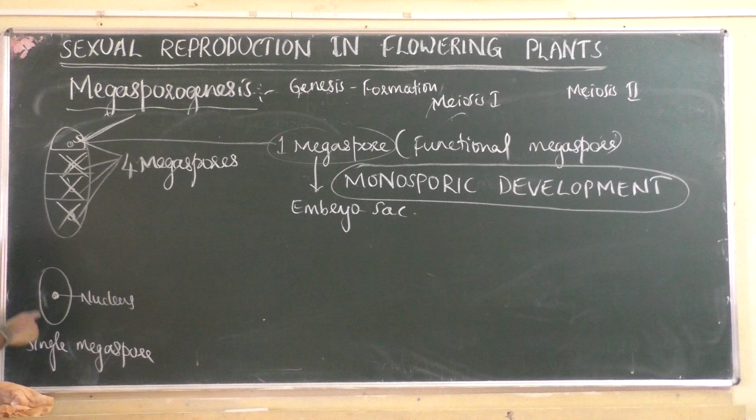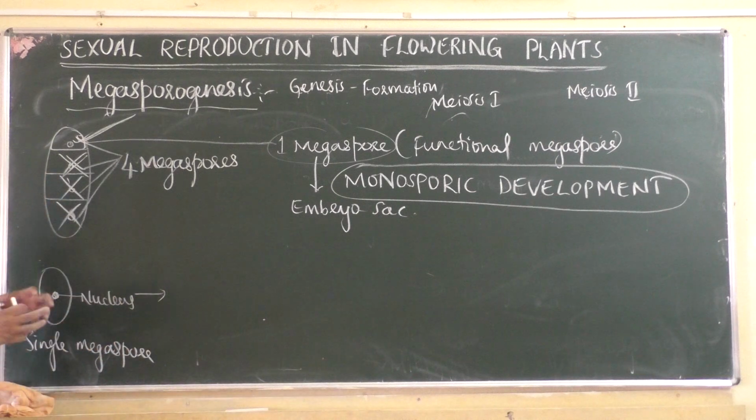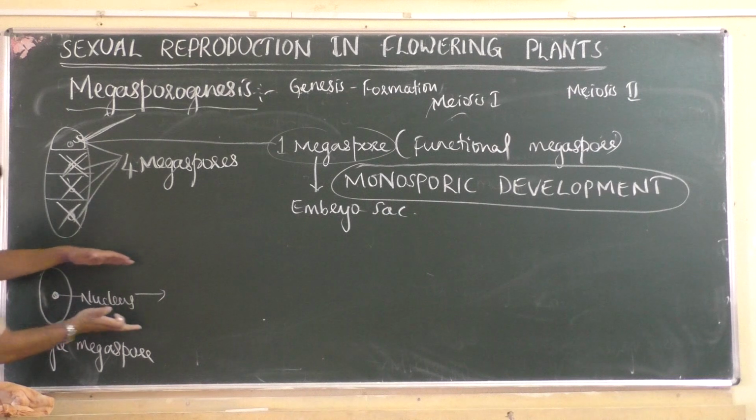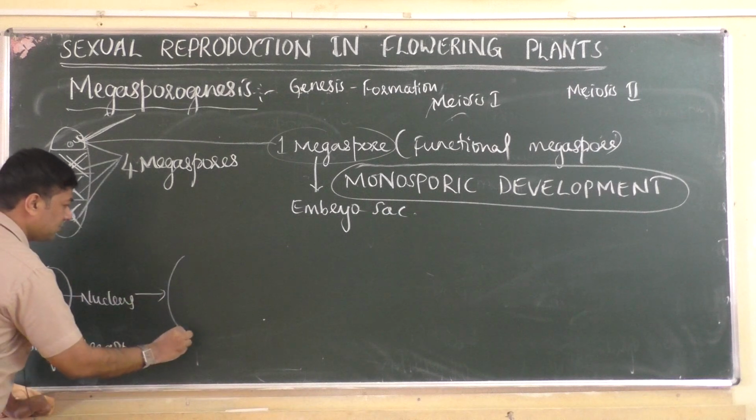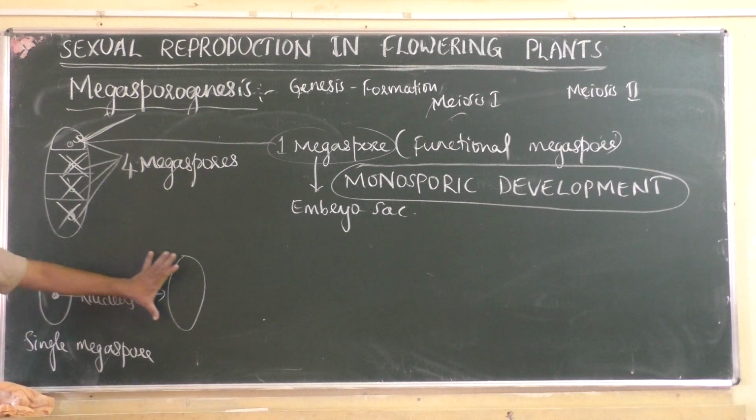Now, cell doesn't divide, only nucleus will divide. Only nuclear division. But cell elongates, size of the cell increases. This was a small cell, now it will be slightly bigger cell. The size of the cell increased.